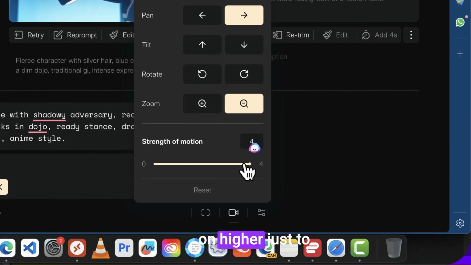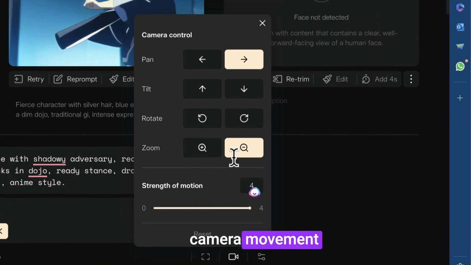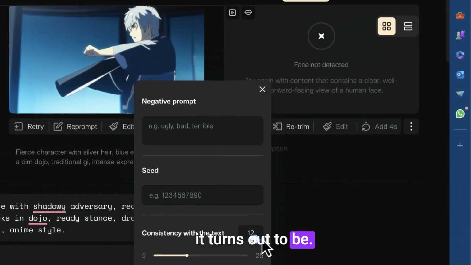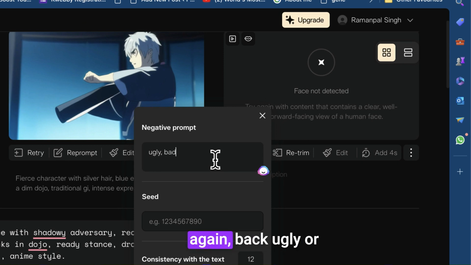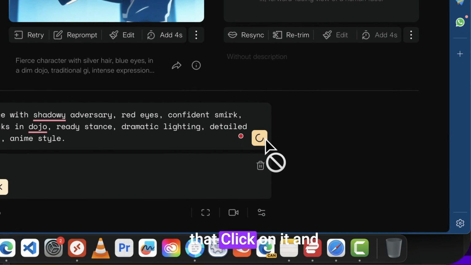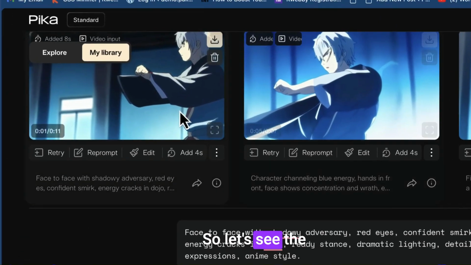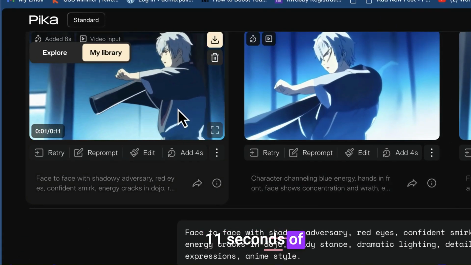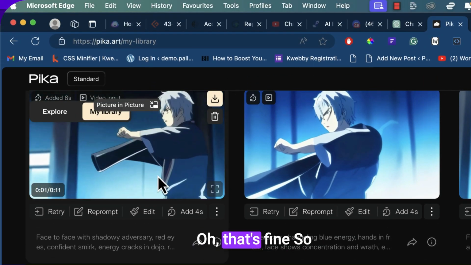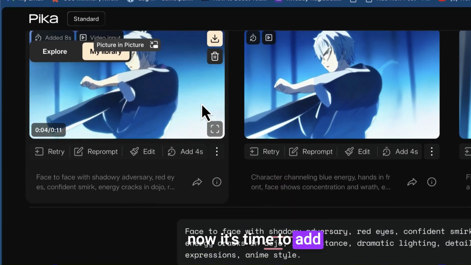And in this, I'm going to zoom out, and I want the strength of motion to be on higher, just to make it a swift camera movement, and the pan should be on the left. So let's see how it turns out to be. Parameters, there you need to add again ugly or bad, whatever you want to choose. And there is a magic button, click on it and wait for the output. So let's see the output of our 11 seconds of anime video. So there it goes, and it has started. Oh, that's fine.